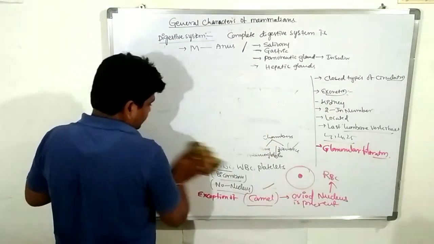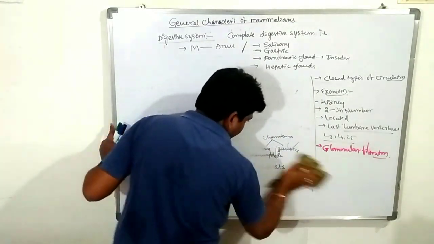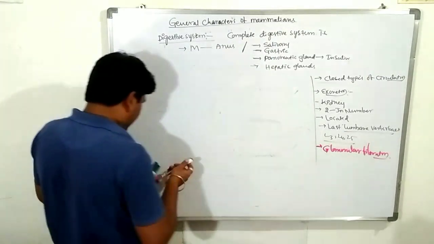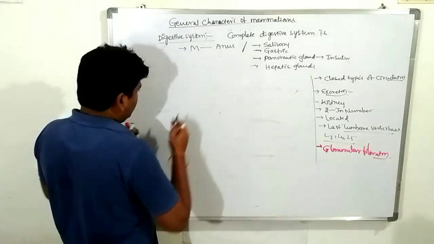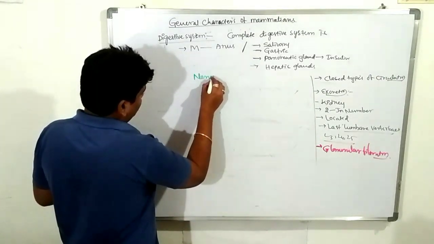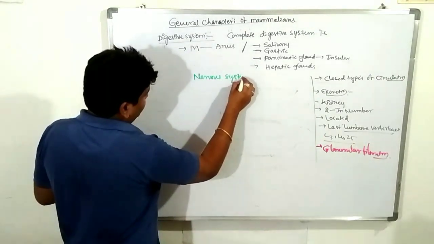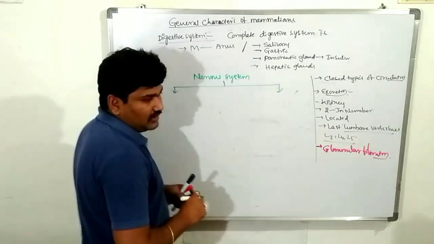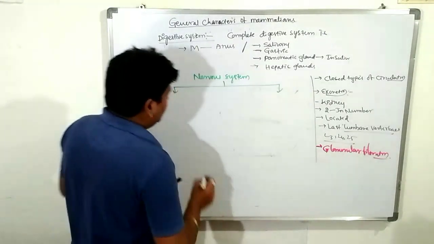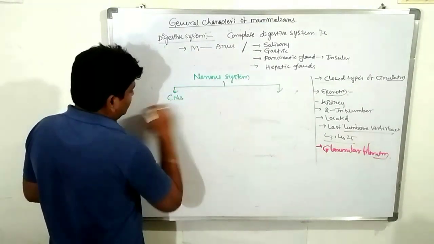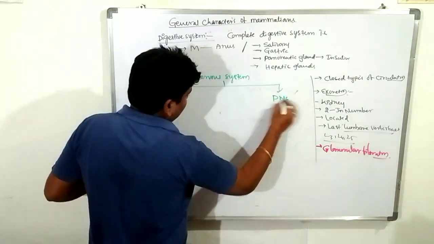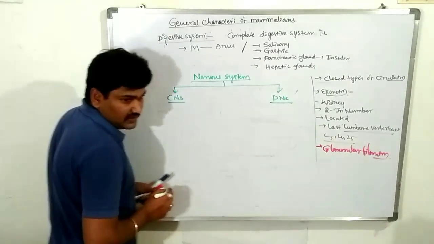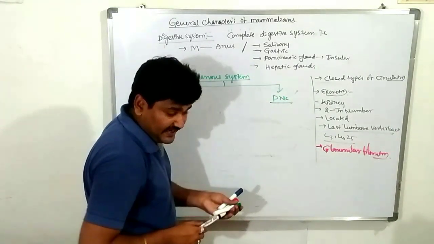Next one, the nervous system. Very important character. Listen carefully. The nervous system consists of the central nervous system and the peripheral nervous system, CNS and PNS.